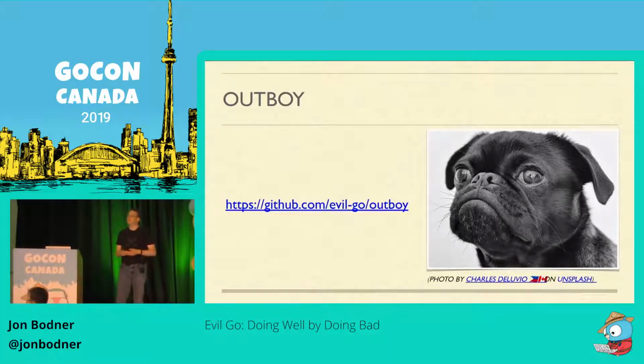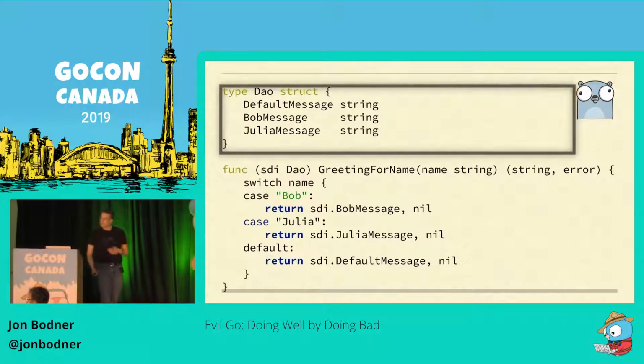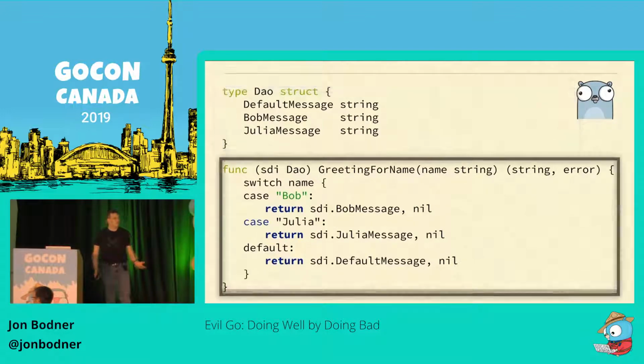So our simple program is based on a single package called greet that contains all of the basic functionality to implement our single endpoint. And because it's a sample, we have a DAO that works entirely in memory with 3 fields to hold the different values we're going to return. And there's also a method that fakes our database call, returns back the proper greeting depending on the input to the method.